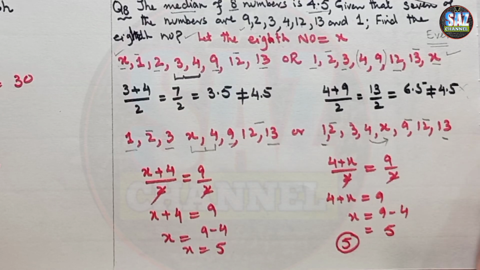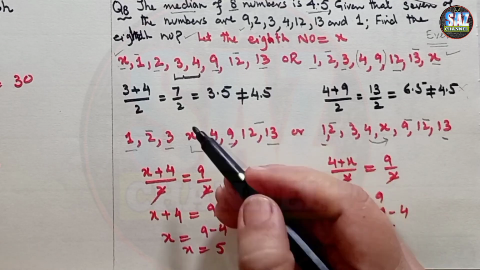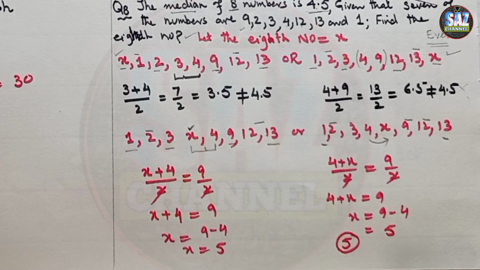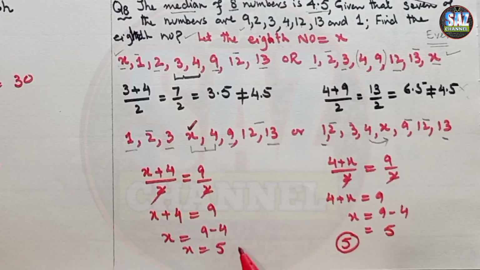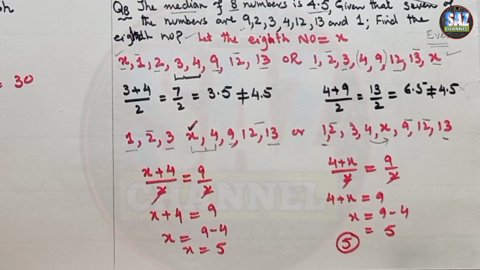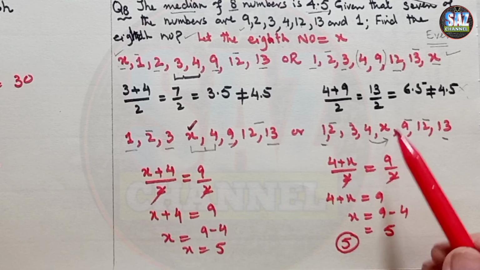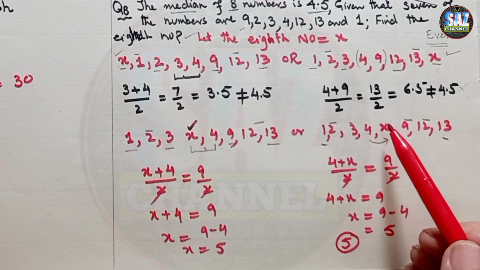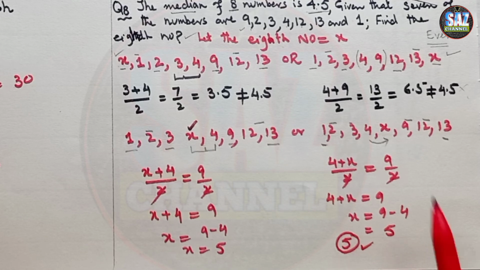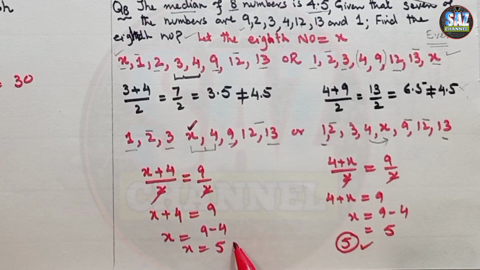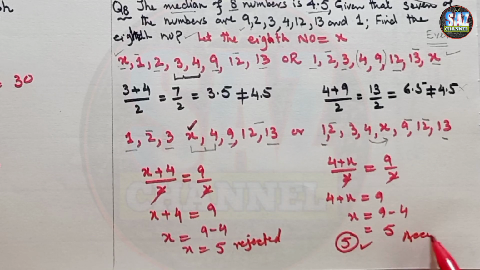Now look carefully. If I take x at the fourth position, then my ordering will not be correct, because 5 is coming before 4. And if I look at this position, here x is 5 and 5 comes after 4. So this will be the correct position. x will be the fifth number. So this will be the rejected answer, and this will be the accepted answer.